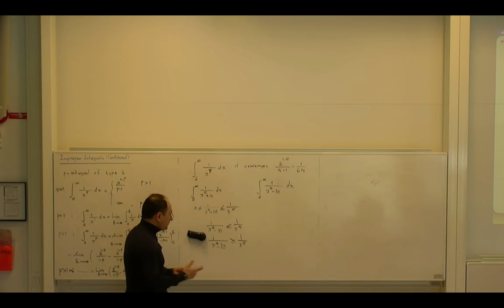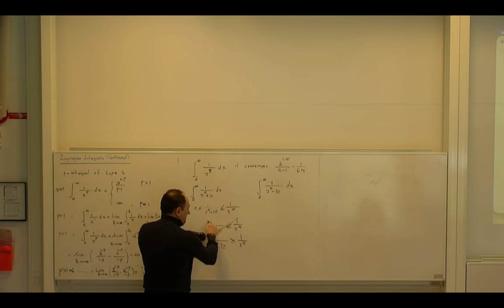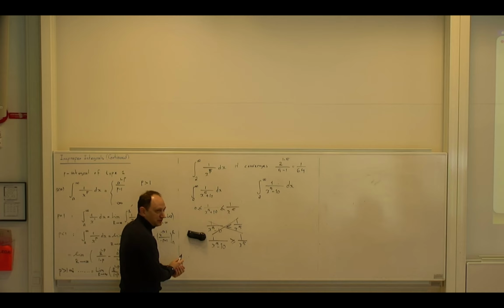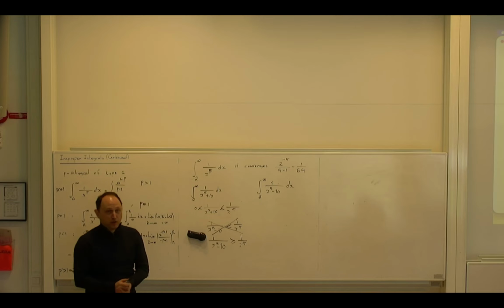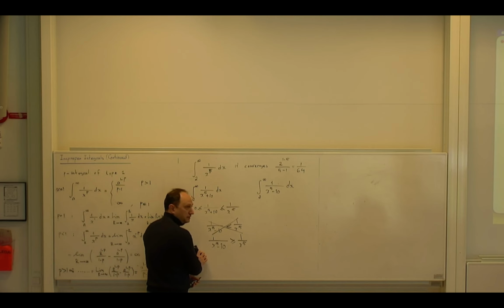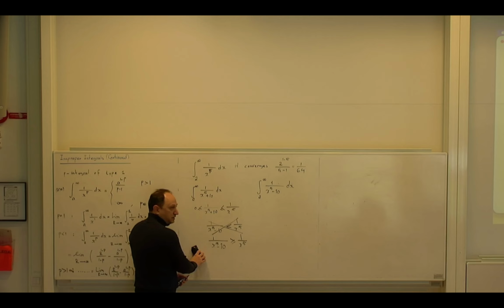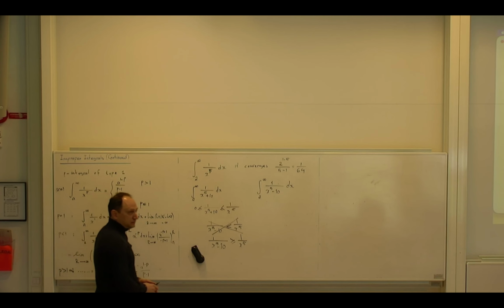So first of all, this one was the ideal scenario, but unfortunately the ideal scenario was wrong. The correct scenario is this one, and it is useless if I want to use my theorem. So how can I solve the problem? Yes? Can we do 1 over x to the 4 instead? And then say 1 over x to the 4 is greater at some point? Yes, probably you can do that.